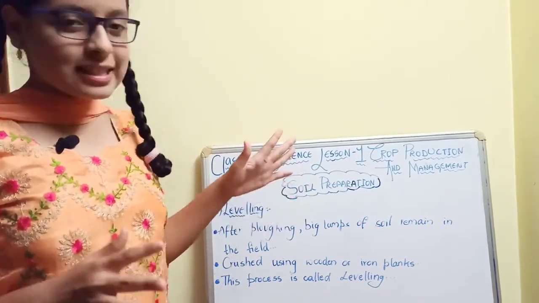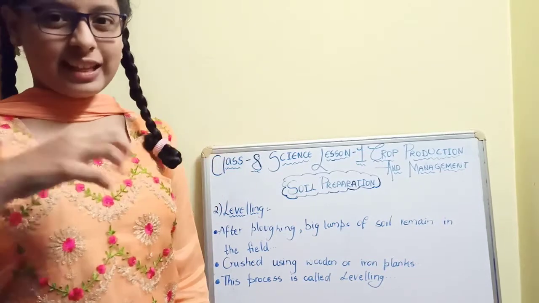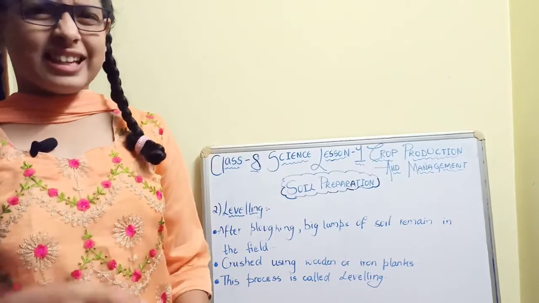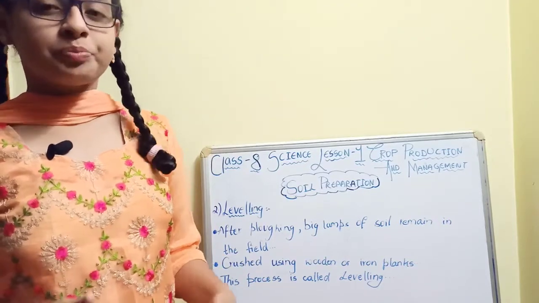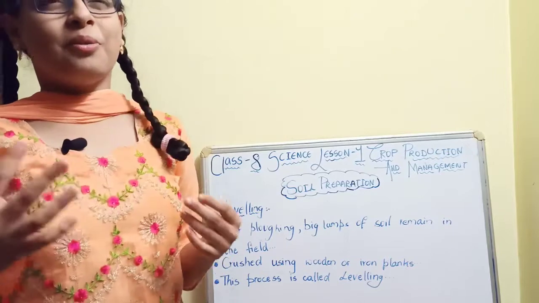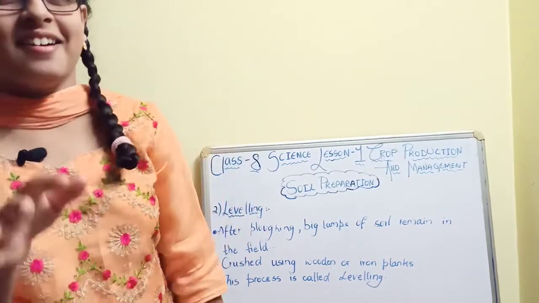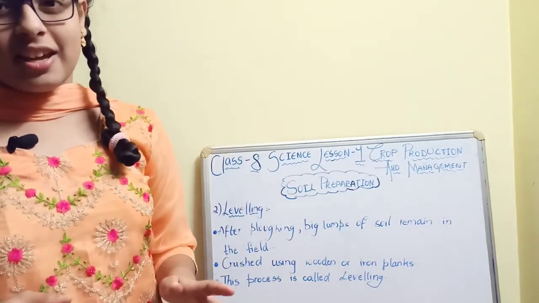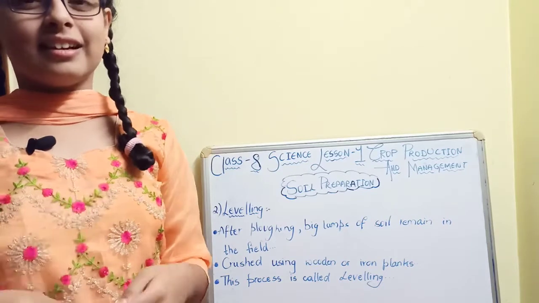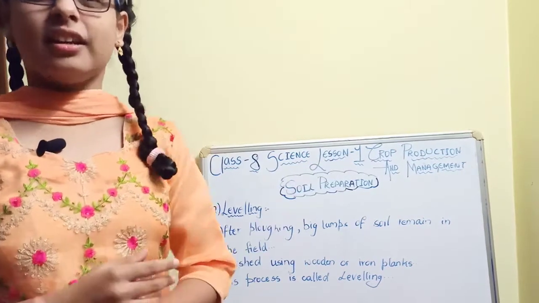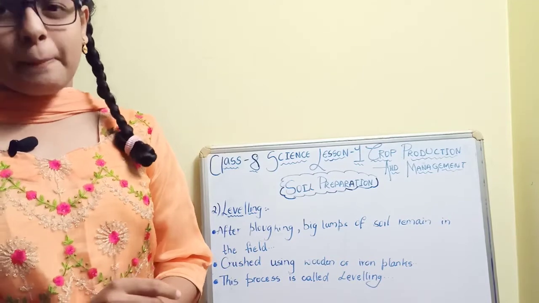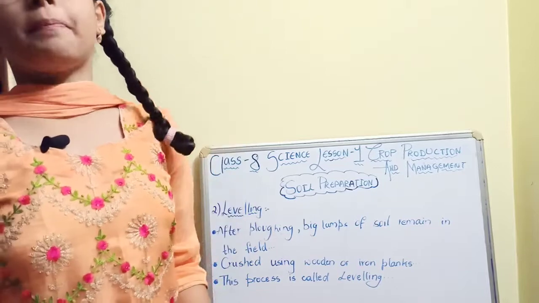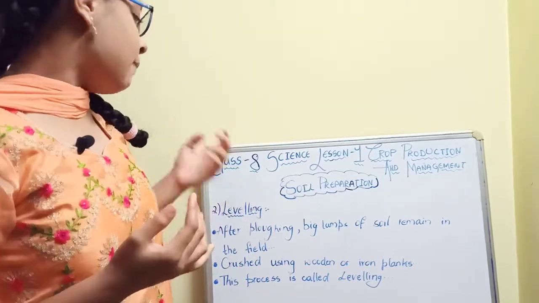Iron planks are used to loosen these big lumps of soil, and this process is known as leveling. Leveling is a shortage process, done by the farmers in a shortage of time, but farmers have to put their full power into it. So this is about the leveling.